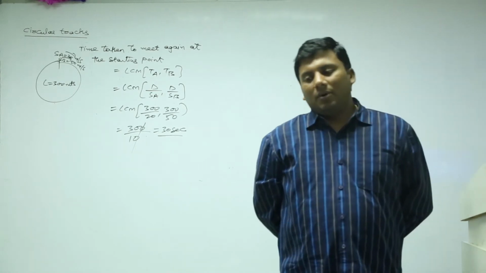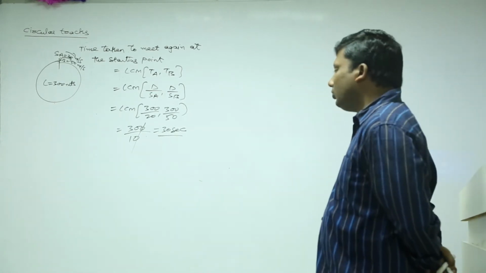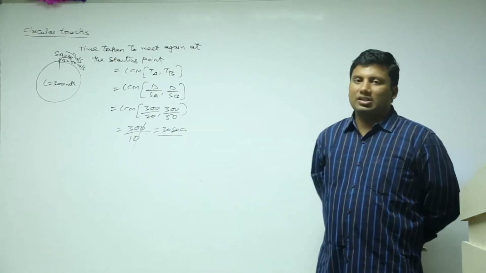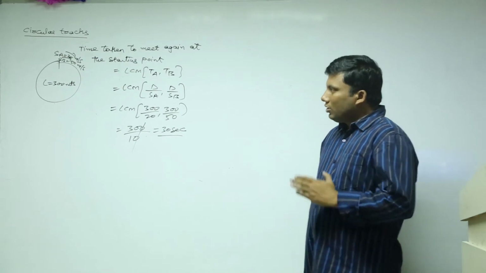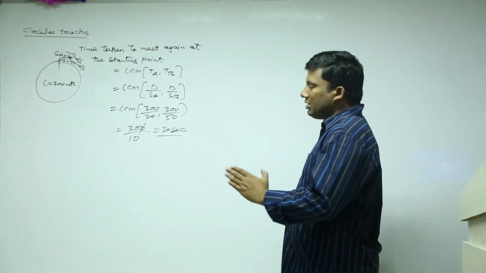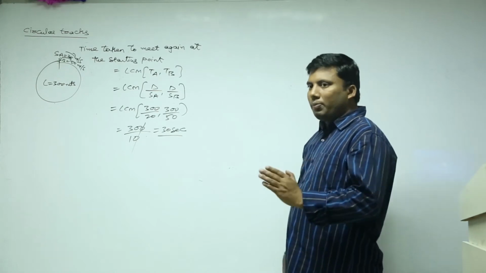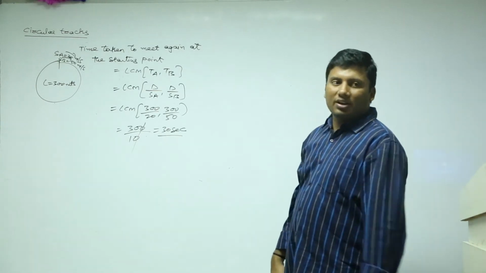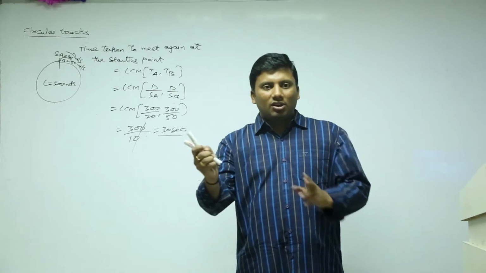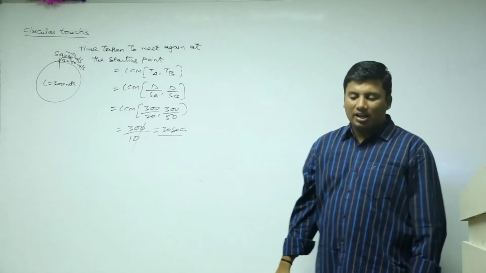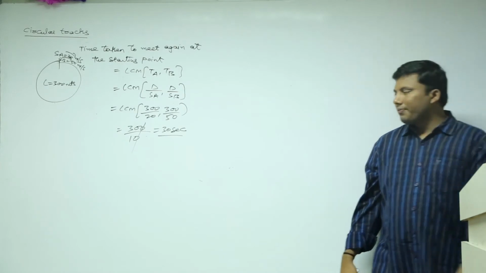LCM of TA comma TB, 300 by 20 comma 300 by 50, which is 30 seconds. Case 1: two people starting at the same time and traveling in the same direction. Case 2: two people traveling in the opposite direction. Then, one person either way. All those cases will combine case 1 and case 2.